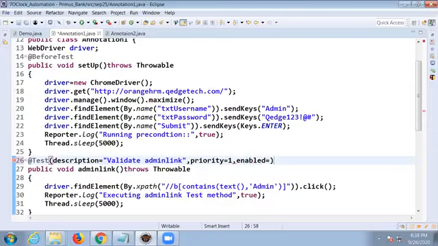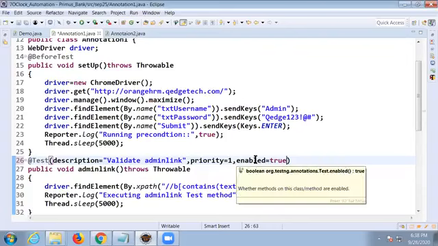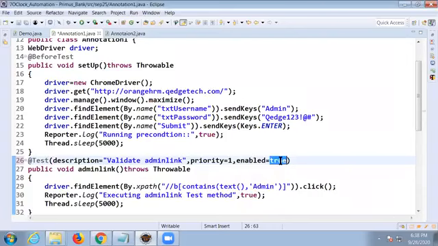Enabled is equal to true means you want this test case to participate at runtime. No, I don't want to execute this test case. Why you might not want to execute it: maybe that functionality is under construction, and you want to execute it next time. Then you can make it false.